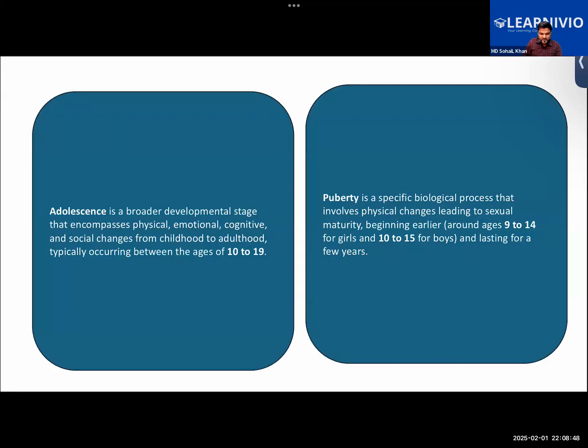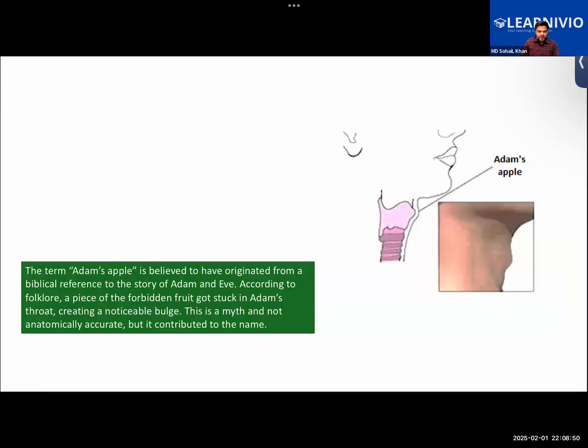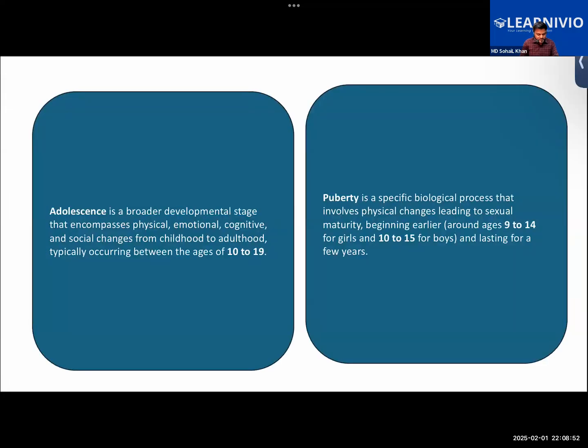About the difference, we have learned how they are different from one another. Adolescence talks about the overall development stage of the person, not only physical but also emotional, cognitive and social changes. But puberty specifically refers only to the physical changes that lead to sexual maturity.